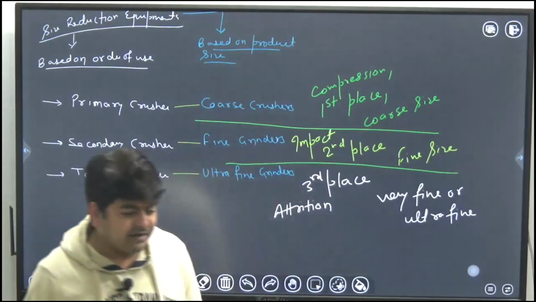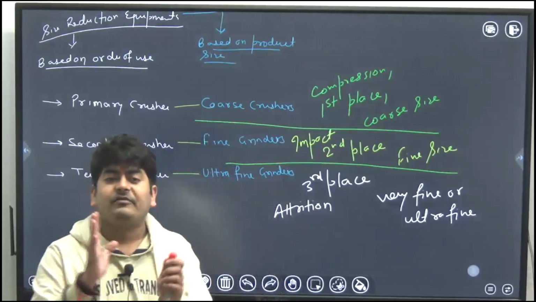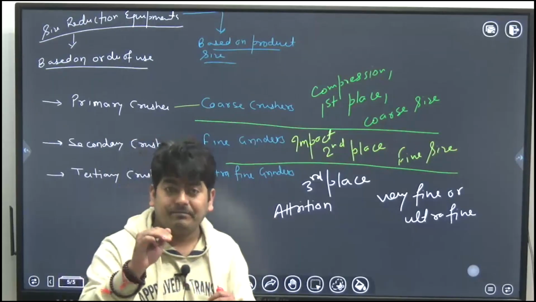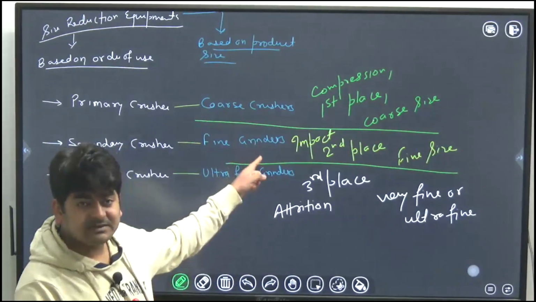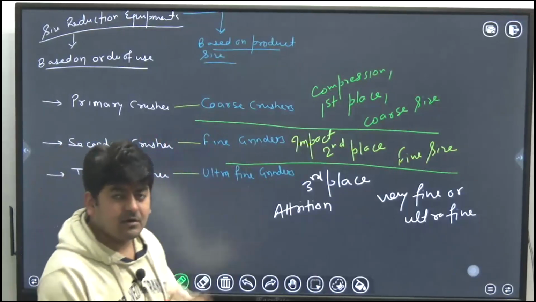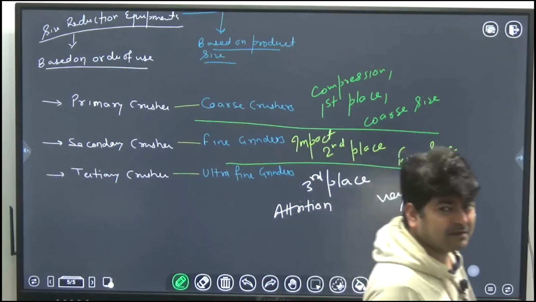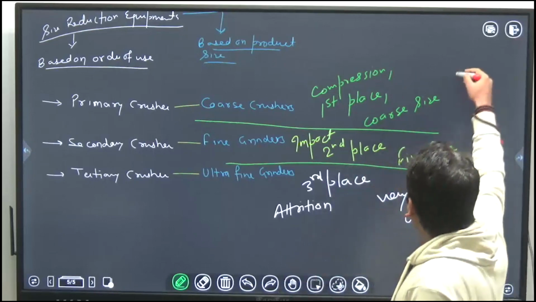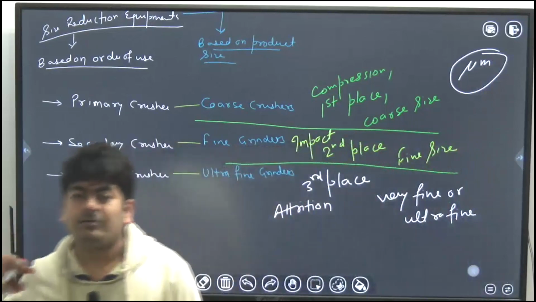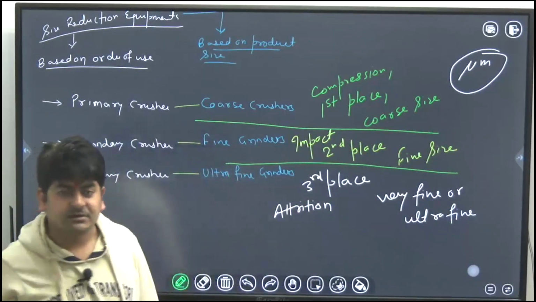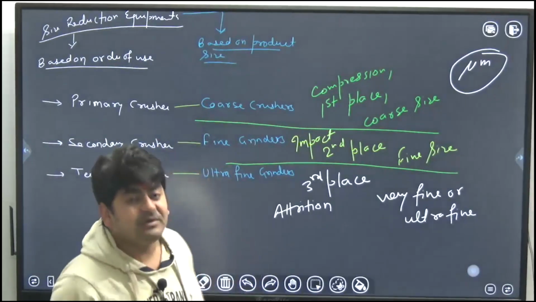Secondary crushers, fine grinders, wonderful, awesome, correct answer. As we discussed, talcum powder means fine size particle. So for fine size particle we have impact, means fine grinders, means secondary crushers. Okay, and there was a question in maybe 16 or 17: to produce particles in micrometer size, which equipment will you use? Tell me which category of equipment you will use to produce particles in micrometer size.